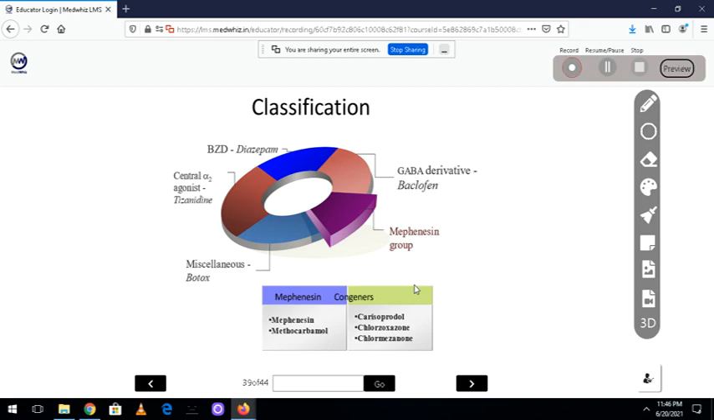So, what are the drugs we have, guys? We have benzodiazepine, that is diazepam, GABA B derivative, that is baclofen, and mephenesin derivatives, mephenesin congeners, that is mephenesin, carisoprodol, chlorzoxazone, chlorphenesin, and methocarbamol. At least remember any three. They will ask in the exam, mention any three centrally acting. Remember diazepam, baclofen, and chlorzoxazone, mephenesin. The central alpha 2 agonist is tizanidine, and one more is Botox, that is botulinum toxin.